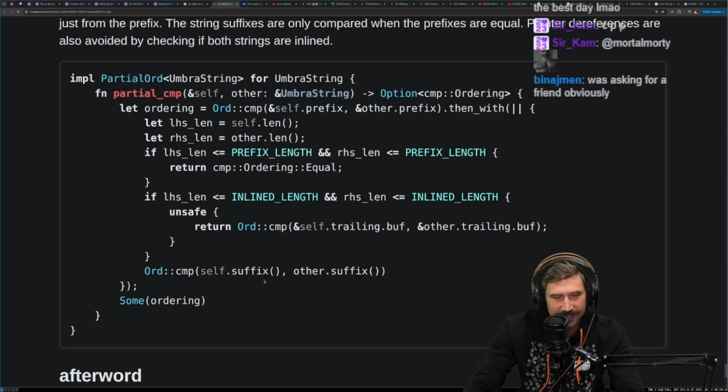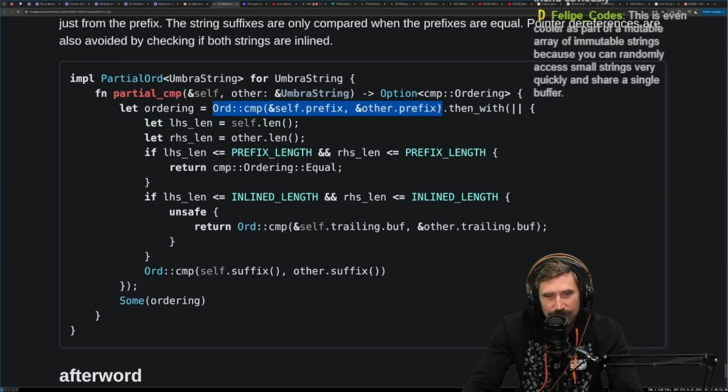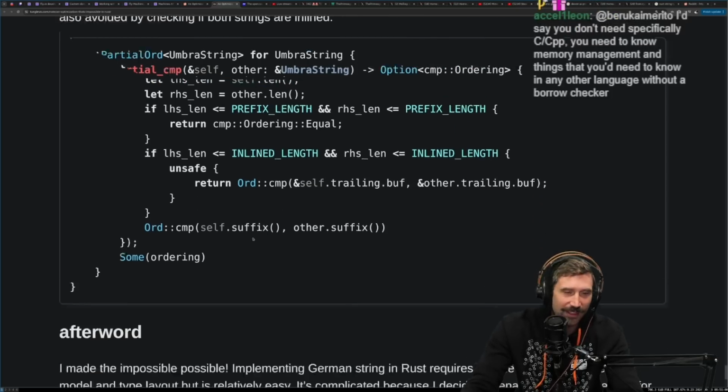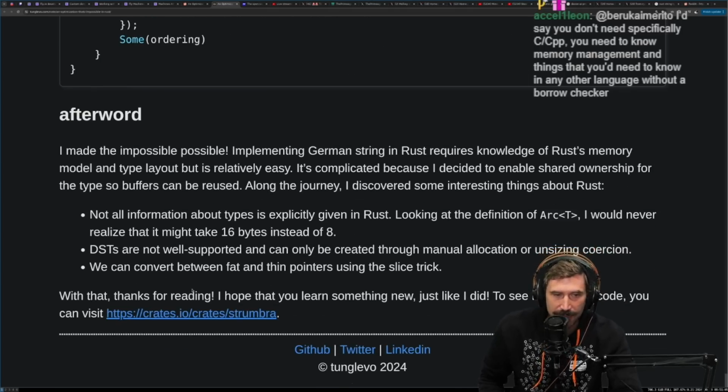Super, super cool. I think this stuff is super cool. You just do a comparison with the prefixes. Wow, I love this optimization. I made the impossible possible. Implementing German string in Rust requires knowledge of Rust's memory model and type layout, but is relatively easy.